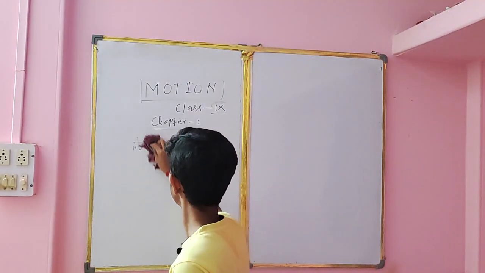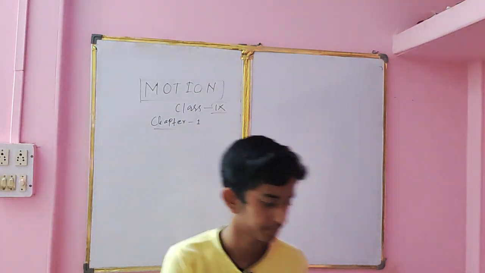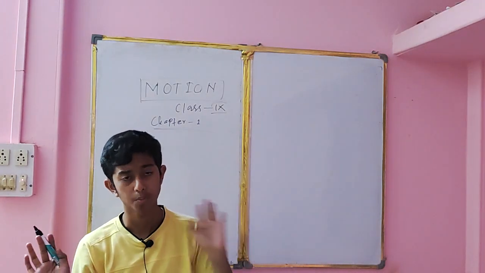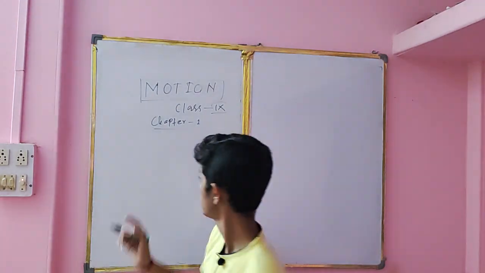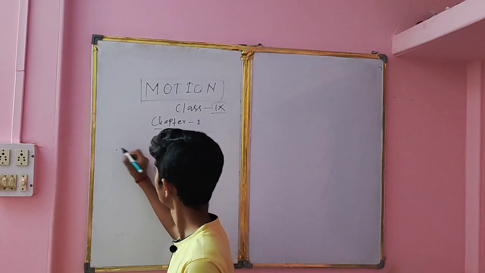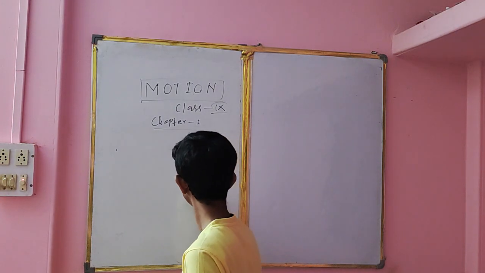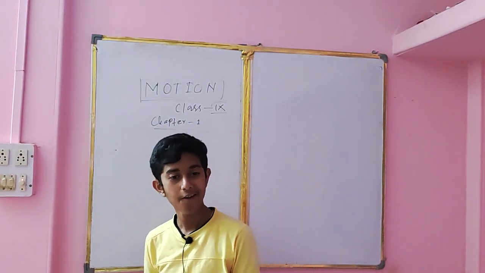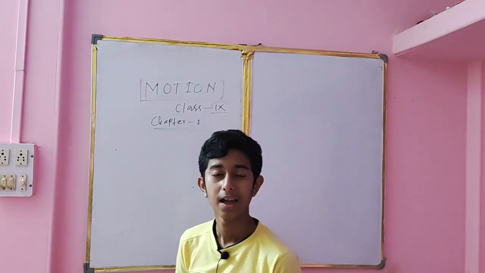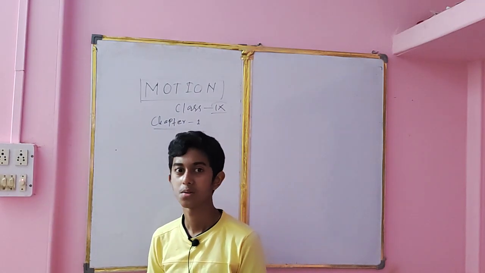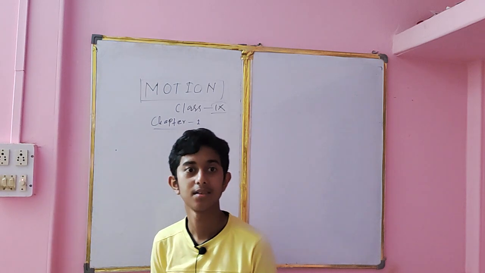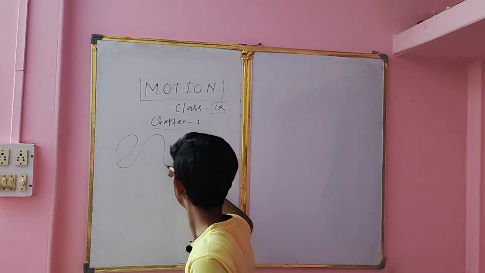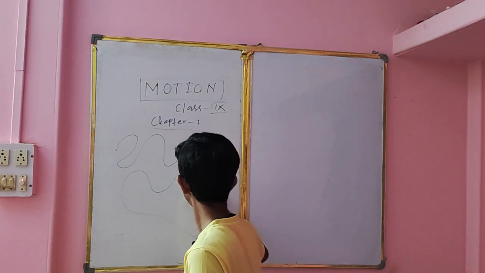Now what are distance and displacement? Let me make it more clear. Distance is any path followed by an object to move from one place to another. For example, this is your classroom and this is your washroom. You say, sir, may I go to the washroom? After that, your sir said yes. And we have a tendency of bunking, so you would come like this, or you would roam and come here.